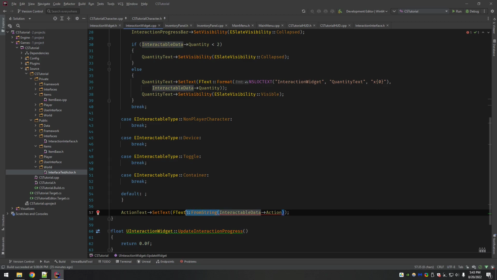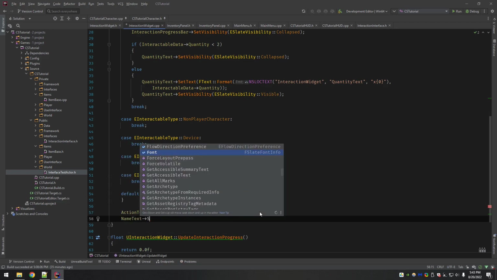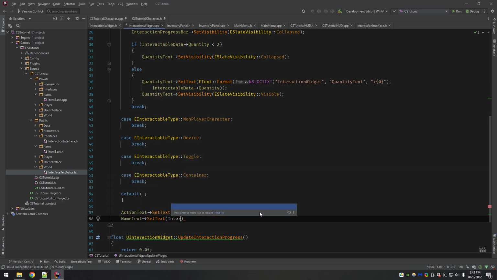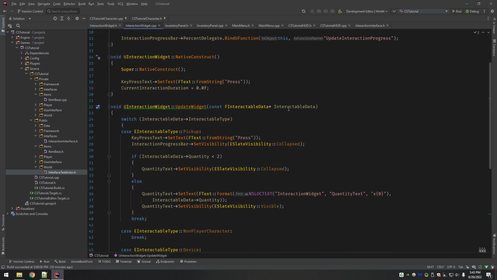Oh, yeah, duh. I started typing this by habit. You do not need to use FText from string. The action is already in FText format. Name text, same thing. Set text, it's going to be the interactable data name. So pretty straightforward.